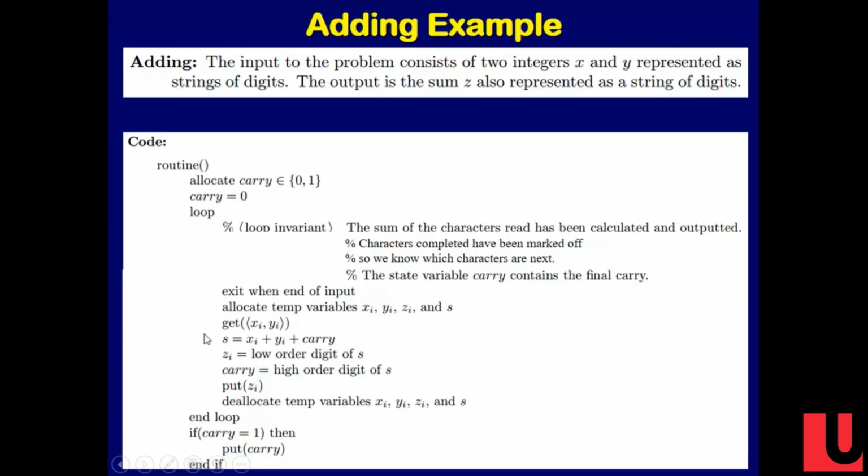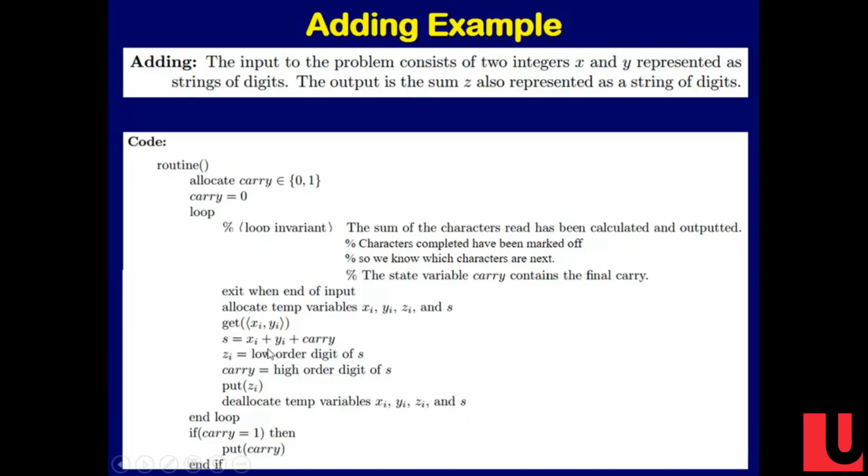And then somehow we have to read the next characters. We have to read the next x, the next y. I don't know where they are. We have to figure out where they are. We've got to find them. We've got to read them. And then we take our value of the carry and we add it to these characters. This is now a 2-digit number.